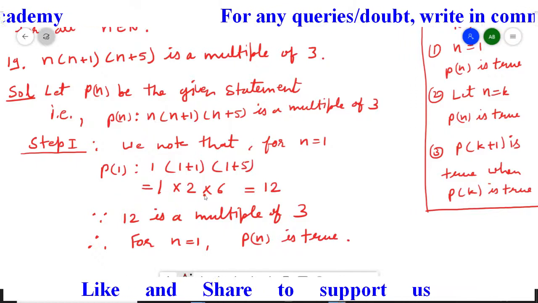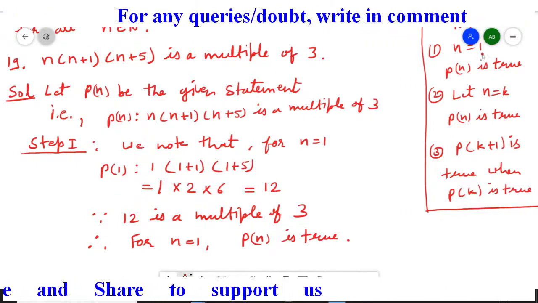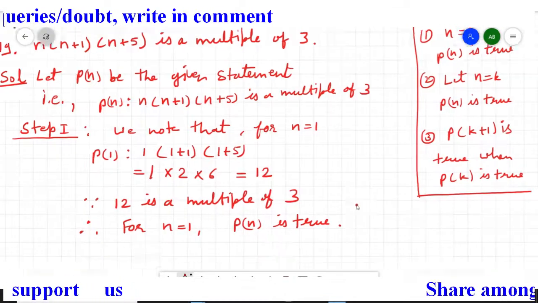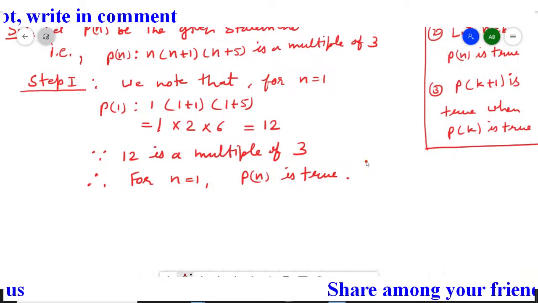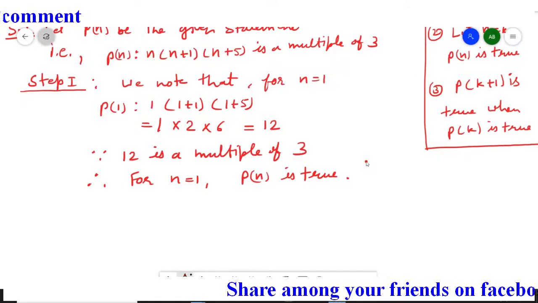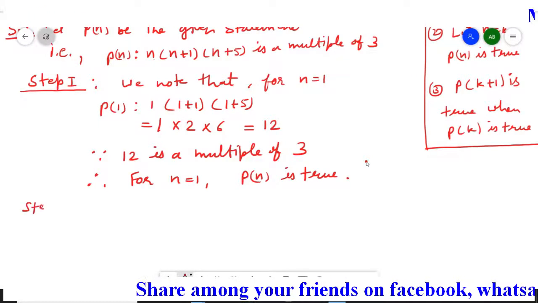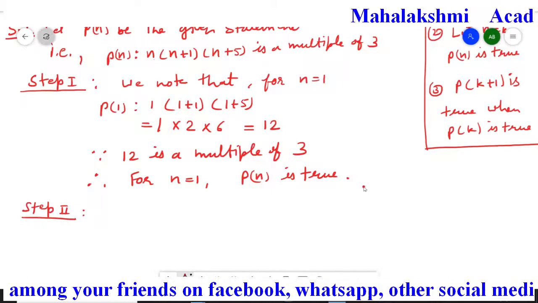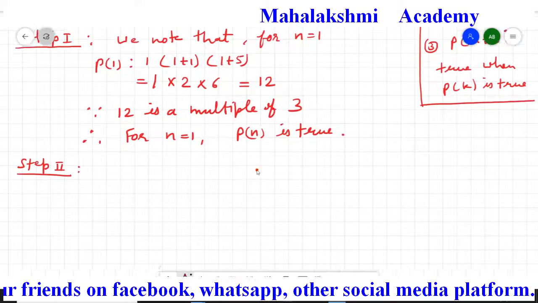So the first step is completed: for n equal to 1, Pn is true, as we calculated. Now we will assume that it is true for k. In step second we do not have to prove anything, that is our assumption.